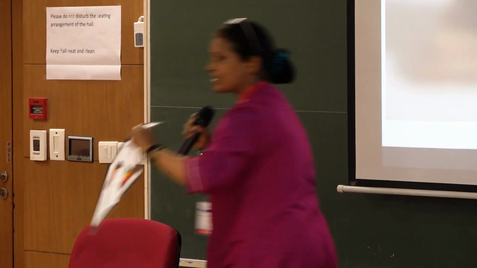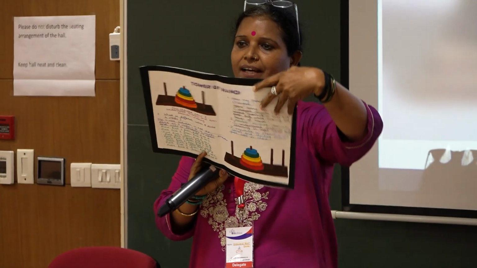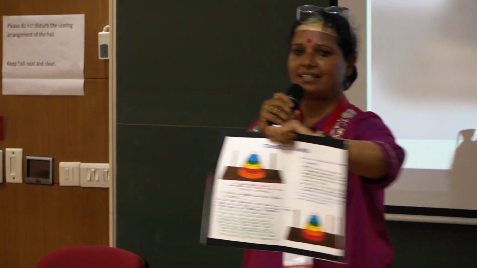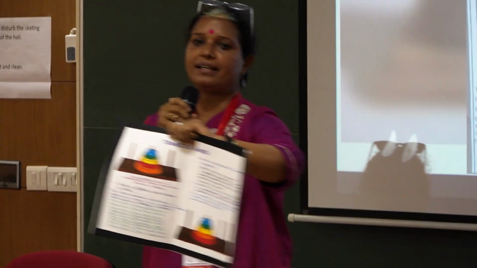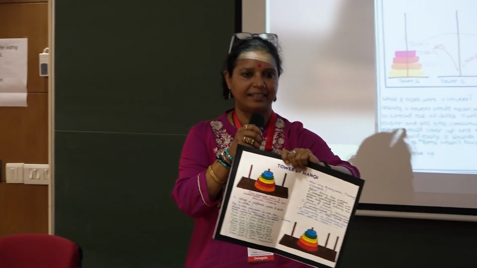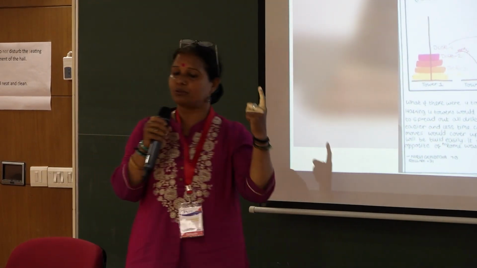With 4 discs also, though we are still struggling to get the answer, I have not given it to them, and we are still thinking about what the answer could be. My students are still working on what happens if there are more than 3 rods in the Tower of Brahma, or what particular step it could be.